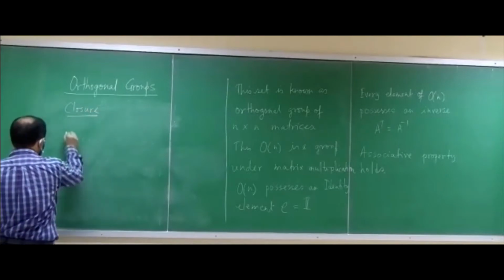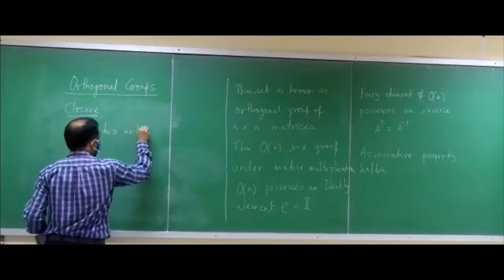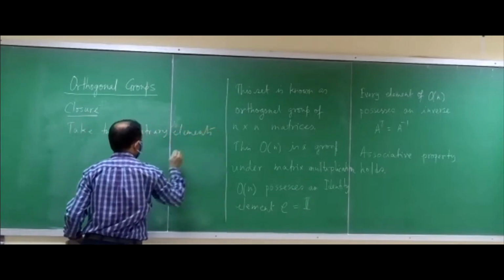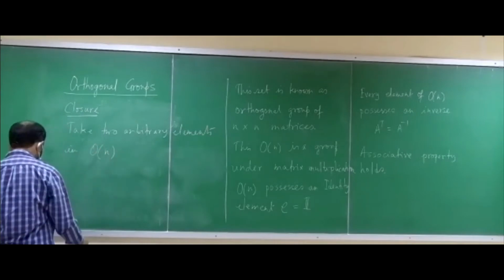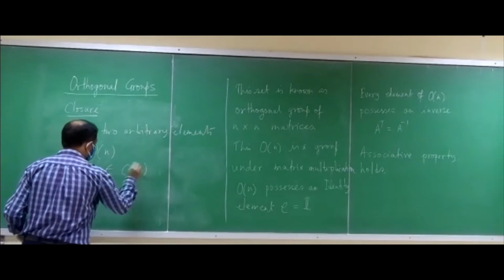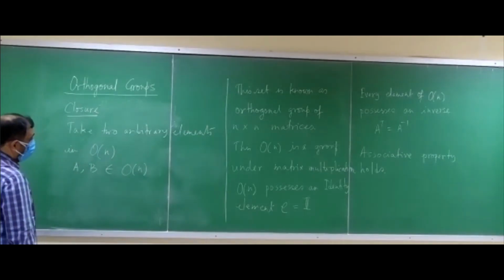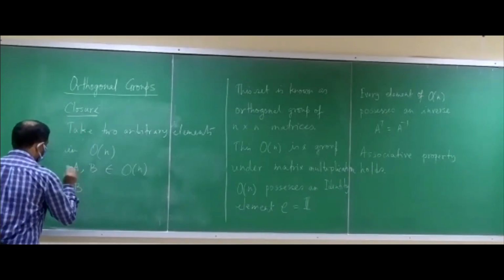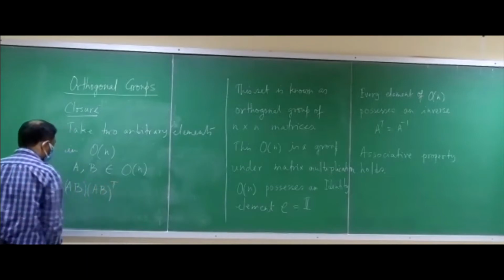We take two arbitrary elements in O(n), and we denote these as A and B. What we have to show is that if you take this AB, then (AB) transpose times AB is equal to the identity, right?